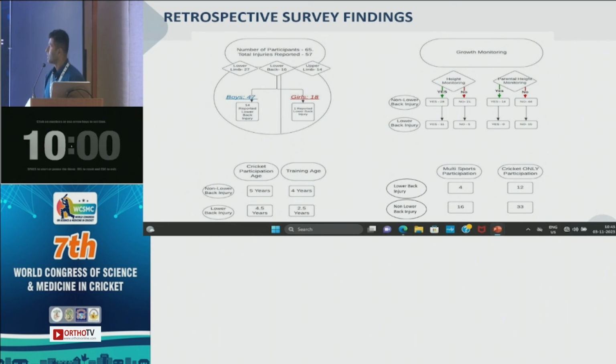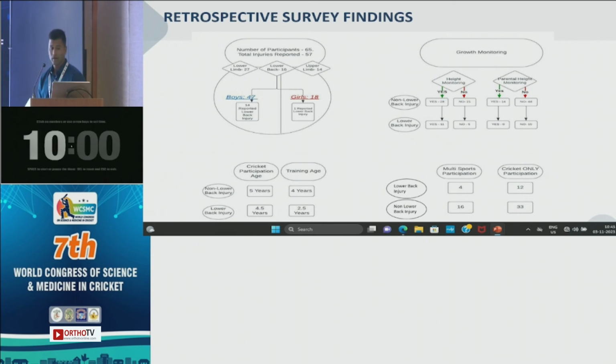So the total number of participants at the time of the analysis was 65. Total injuries reported were 57. Obviously the lower limb took most of the load, 27, but 16 participants reported lower back injury, right? Only one girl out of it has reported lower back injury. It doesn't mean that girls are not susceptible to lower back pain. It's just that they are underrepresented even in the surveys at this stage. So we need to do extra to get them involved, right?